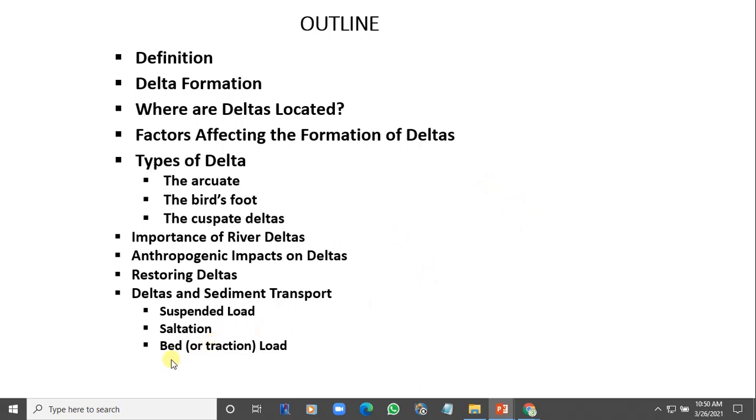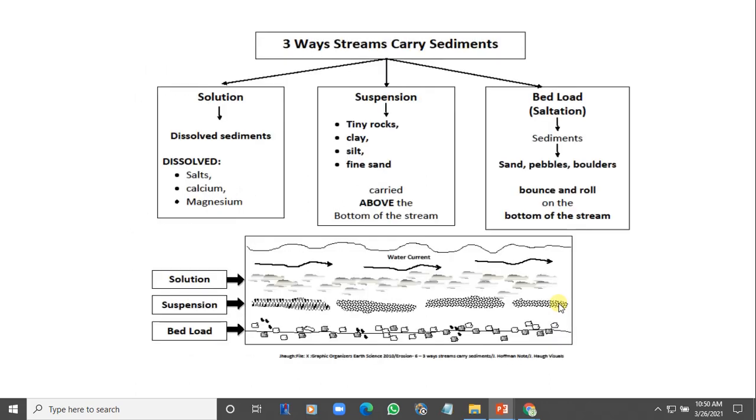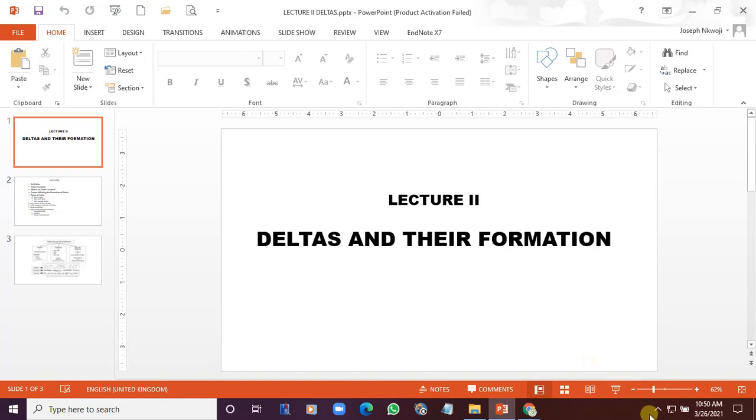The bed load are never suspended in the water column. They are rolled along the floor of the water body because they are not suspended in the water column.